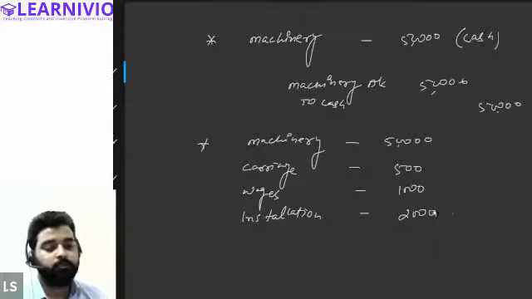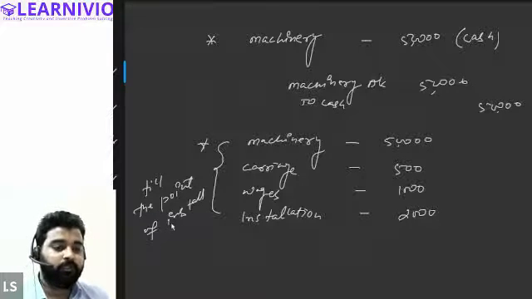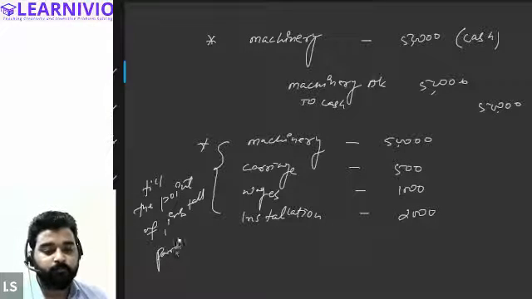All right. So always remember that whatever the amount is spent on the asset till the point of installation, till the asset is ready to use, is considered as part of the cost of the asset.